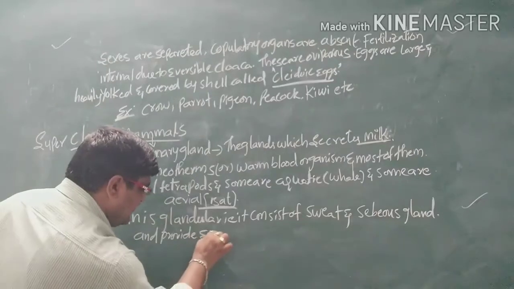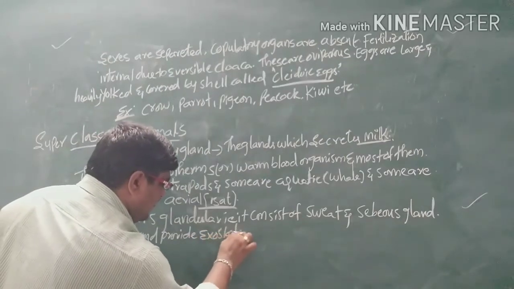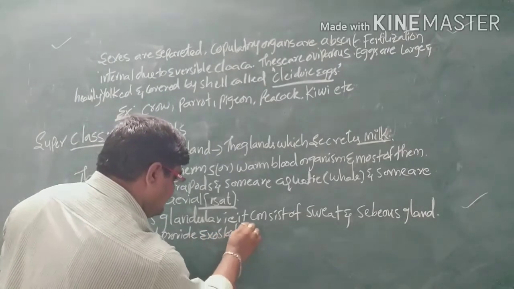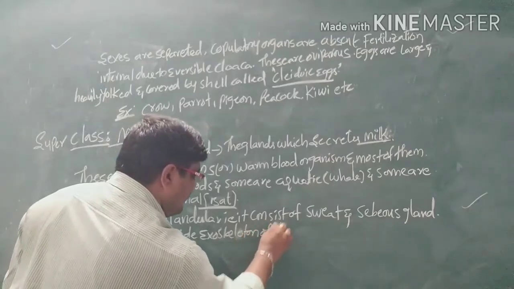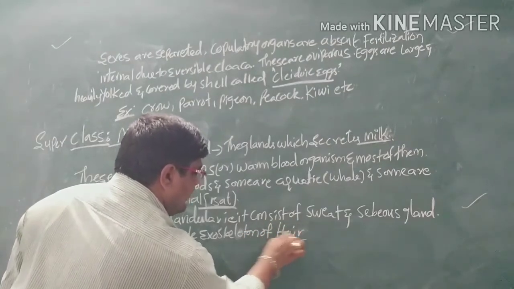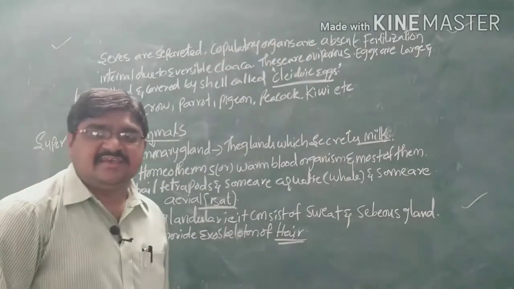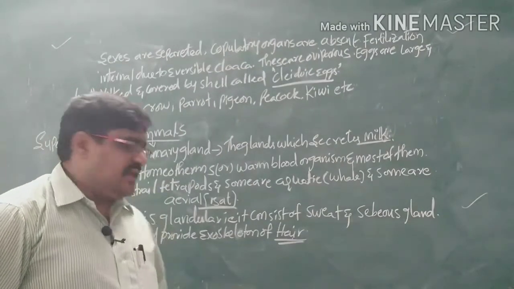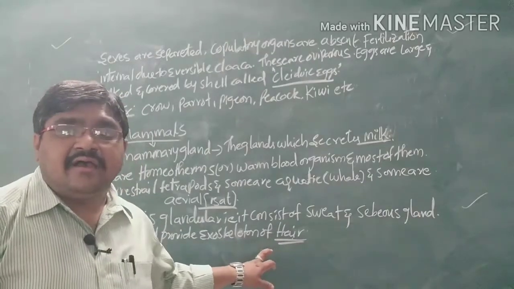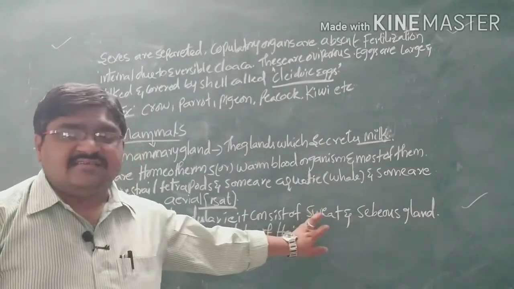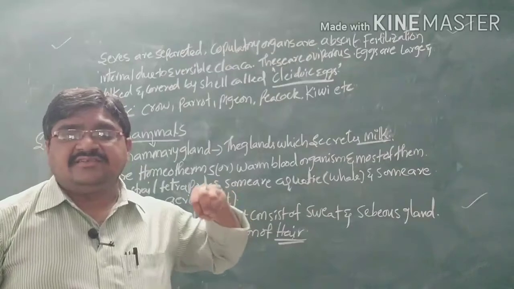Provide an exoskeleton of hair. So the hair is mainly the exoskeleton, that means in the epidermis of the skin the hair is present, along with glands, that is sweat and sebaceous glands.